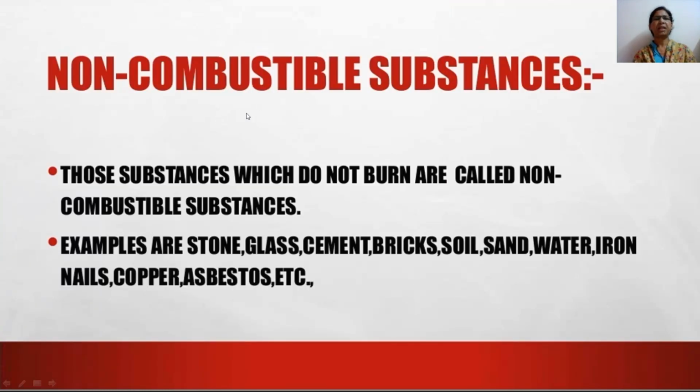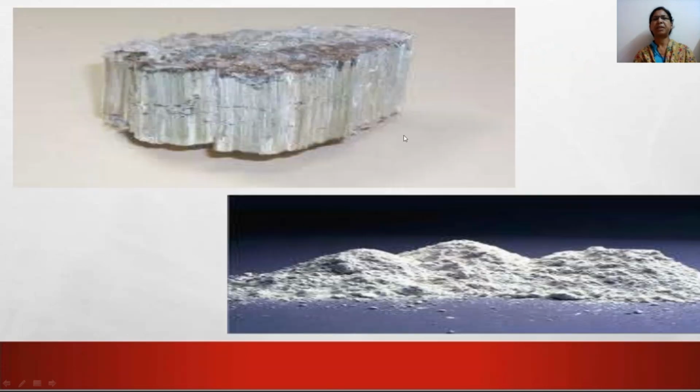Now next let us see what we mean by non-combustible substances. Those substances which do not burn are called non-combustible substances. Examples are stone, glass, cement, bricks, soil, sand, water, iron nails, copper, asbestos sheet, etc. It is used for covering the roof of houses. It is a temporary method. Here is the picture. Here it is burning into ash.